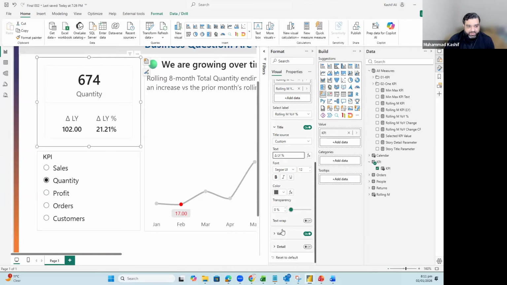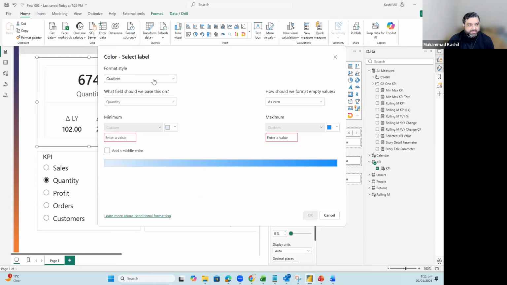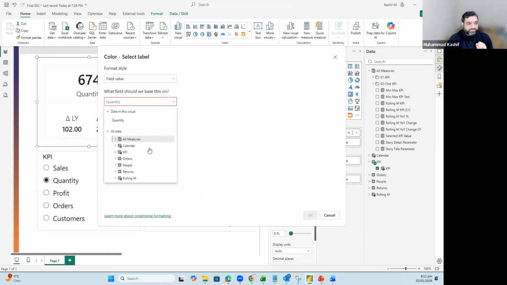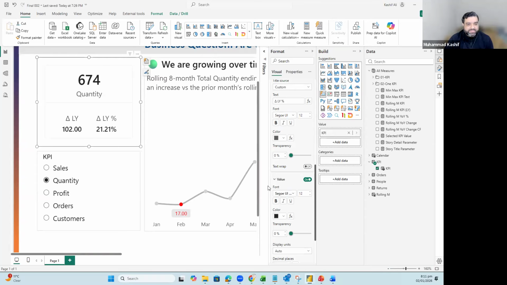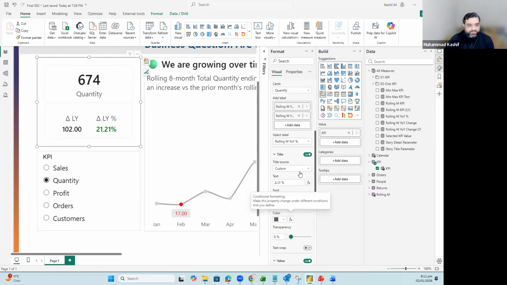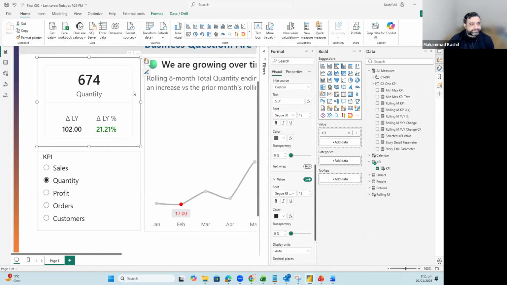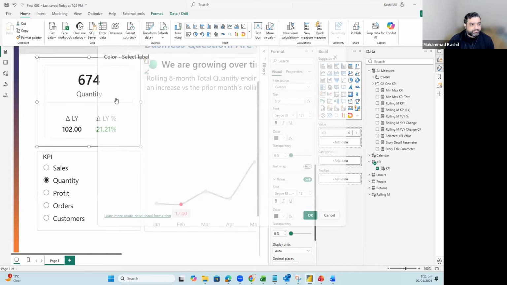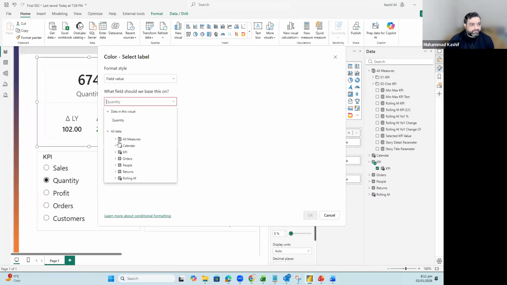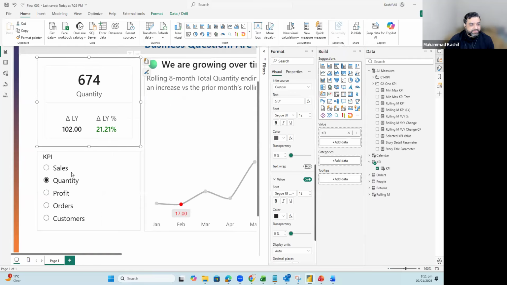And then, of course, for value, you will have to select the measure, which is our measure of CF, this one, right over here. So this one is added, and now I will go for this one. Let's go for value. And this one is that.